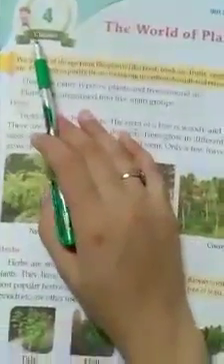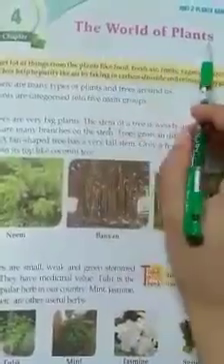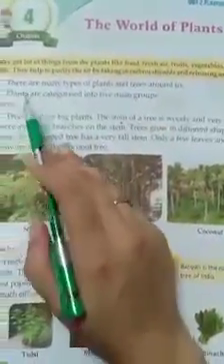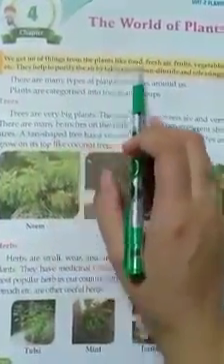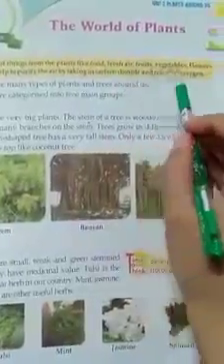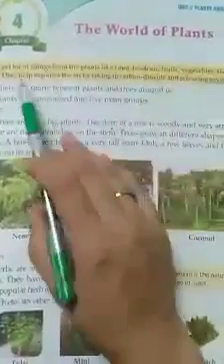Hello students, we are going to do a new chapter of EVS, chapter number 4, the world of plants. In this chapter we will read about plants. We get a lot of things from the plants like food, fresh air, fruits, vegetables, flowers, etc. We know that we get so many things from plants.